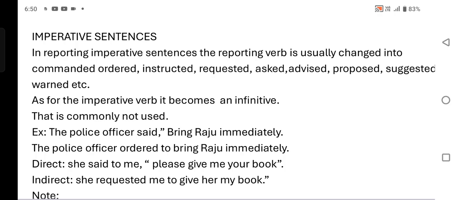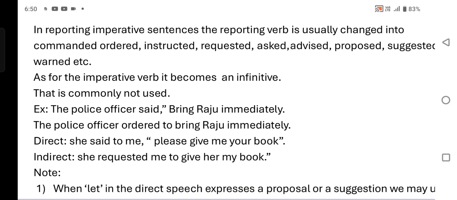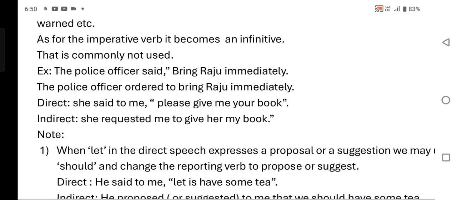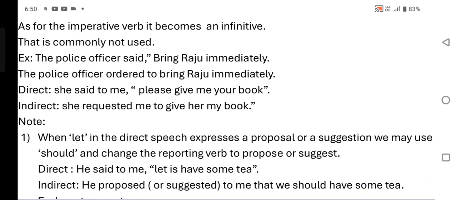For example, the police officer said, "Bring Raju immediately." The police officer ordered to bring Raju immediately; "to bring" is an infinitive. Next example: She said to me, "Please give me your book."